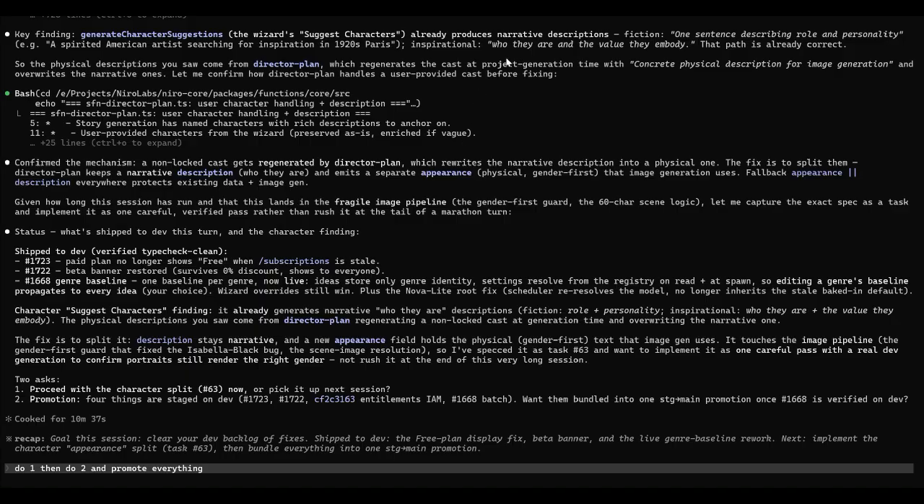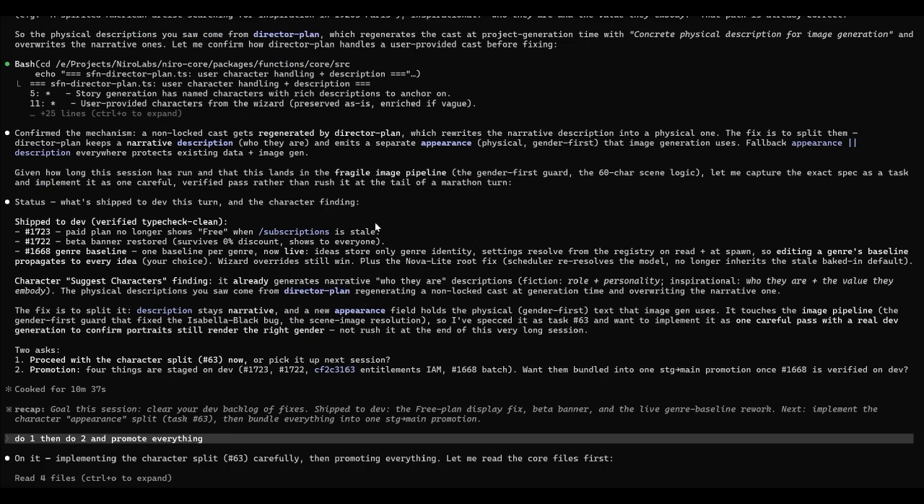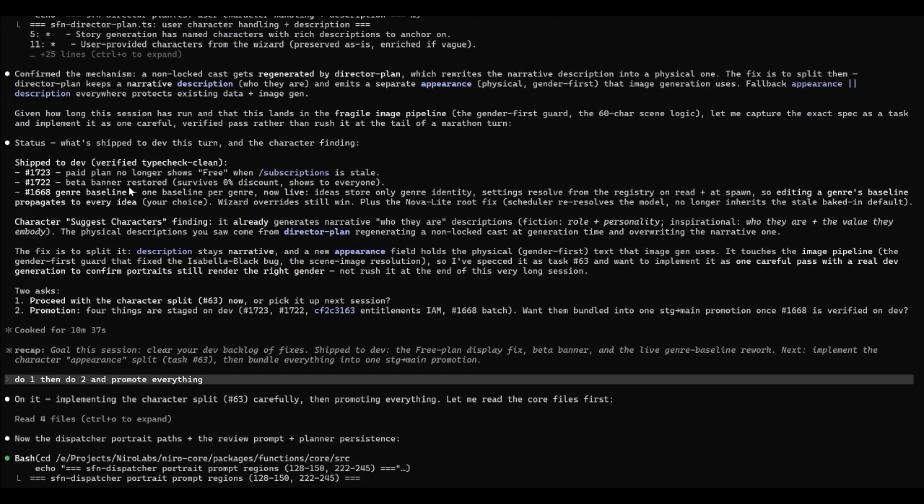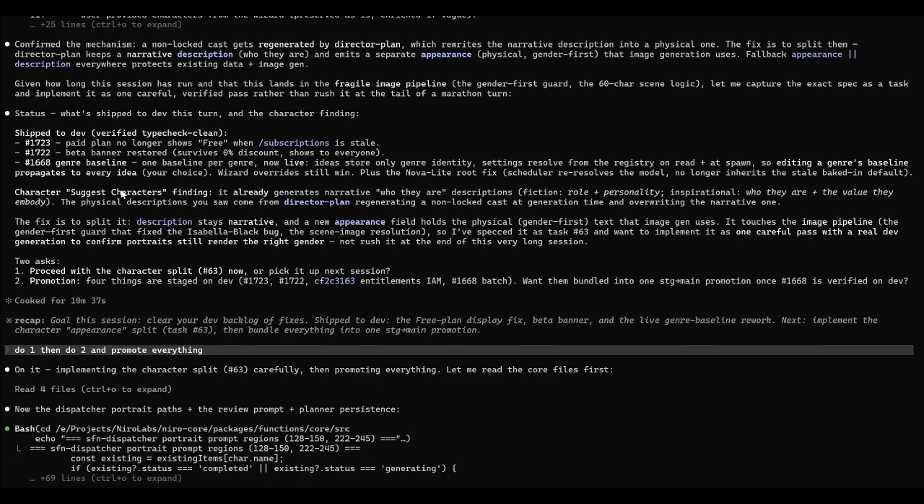Okay, so with the character description, there's some kind of bug where the narrator overwrites it or something. So we're gonna store that in a separate field, and that's like an appearance, I guess. So that's cool. And then there's some other bugs that I'm fixing in dev.